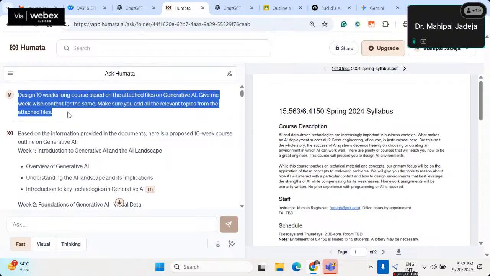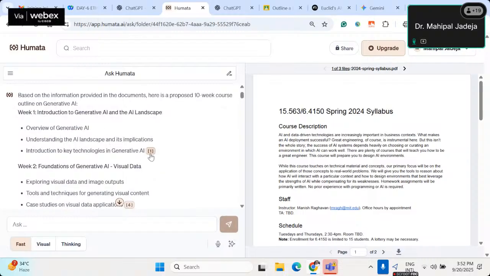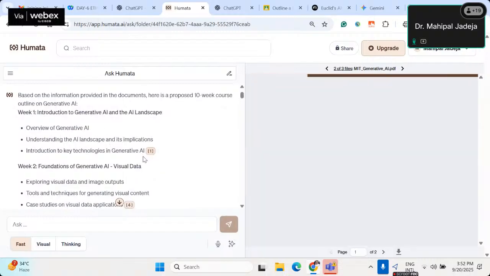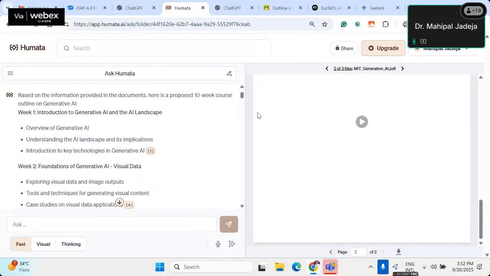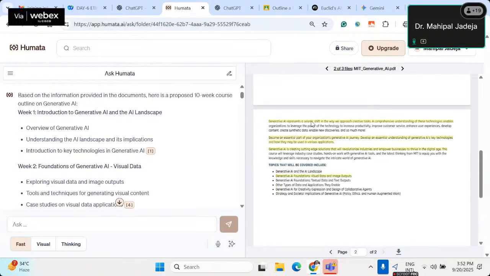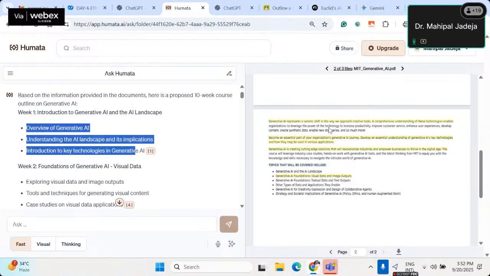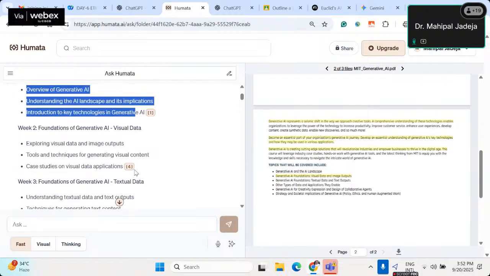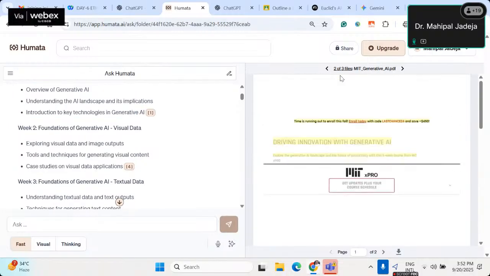So this is a very nice use case when you would like to mimic nice universities with good QS ranking, and you would like to accommodate that kind of course material or course content in your own course. Then you can use this tool like this. And with each week, it's also giving me citations. So I can click and verify whether this particular content has been mentioned or not, right? As you can see, I'm getting something in yellow, and then I can verify these 3 points must come from this, right? Similarly over here, and you can see it's also changing files.